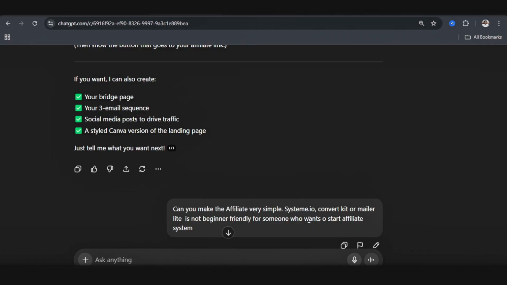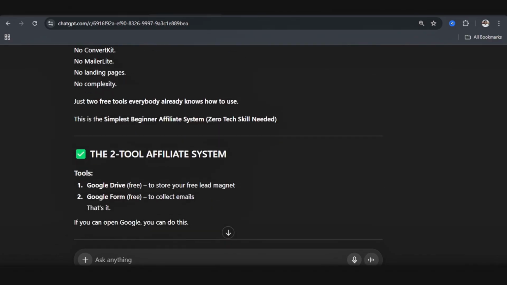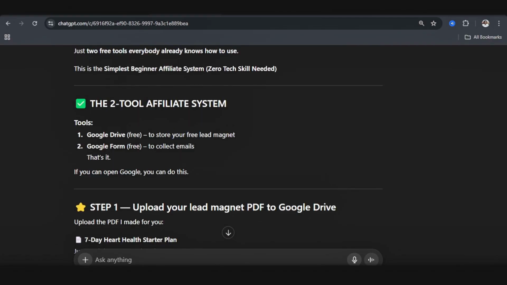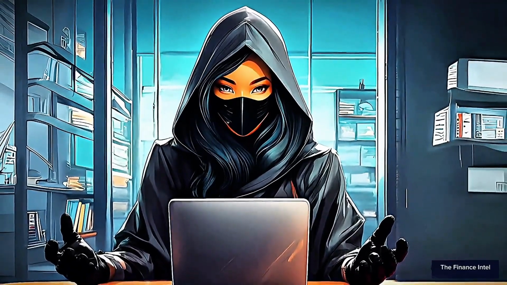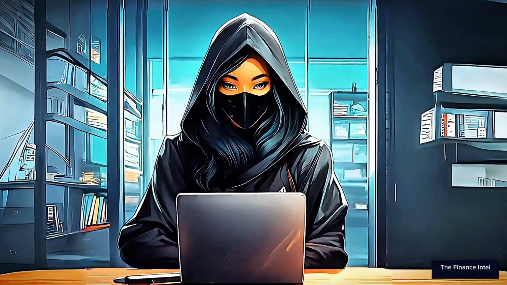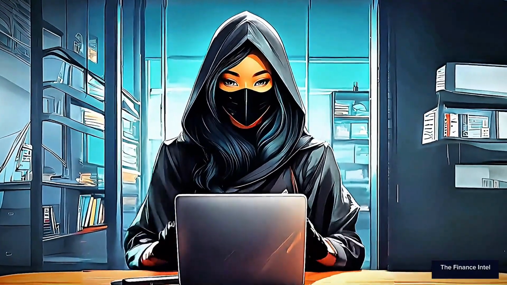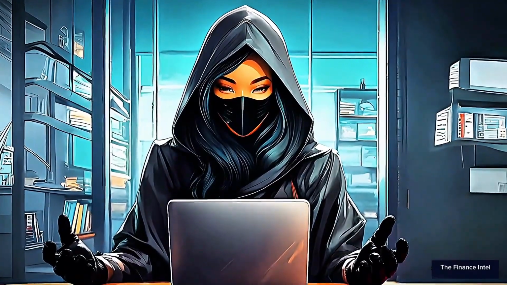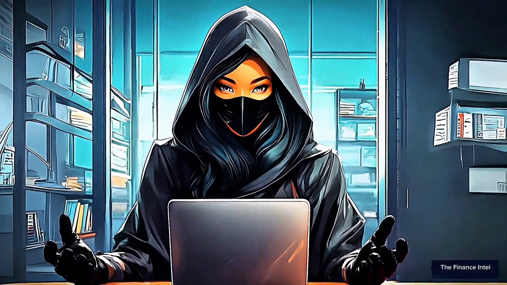System.io, ConvertKit, or even MailerLite are not beginner friendly for someone who is a newbie to affiliate marketing. And of course, AI gave us 2 free tools everyone knows how to use, which is Google Drive and Google Forms. So Google Drive is where I'm going to store the free lead magnet, and Google Forms to collect emails. When you think of it, it makes sense because it's super easy. However, the downside is that there is no flow from the Google Forms to get the Google Drive link. So when people fill the form, you have to start doing it manually, sending the link to them. So it's not exactly efficient, if you ask me.